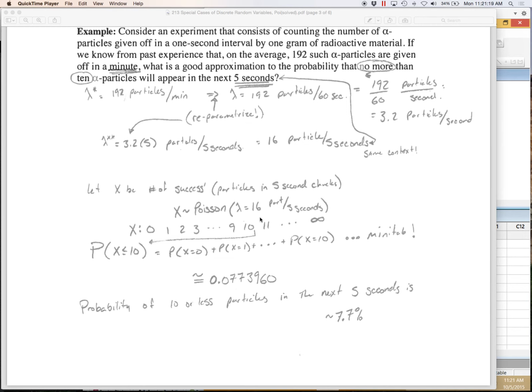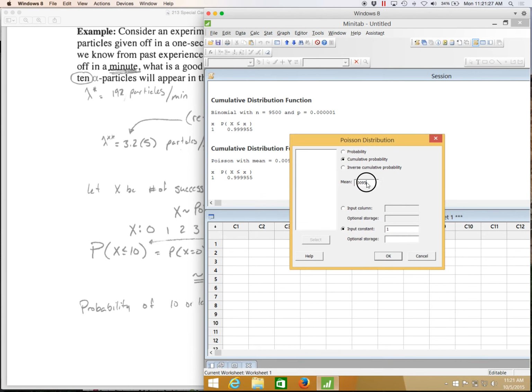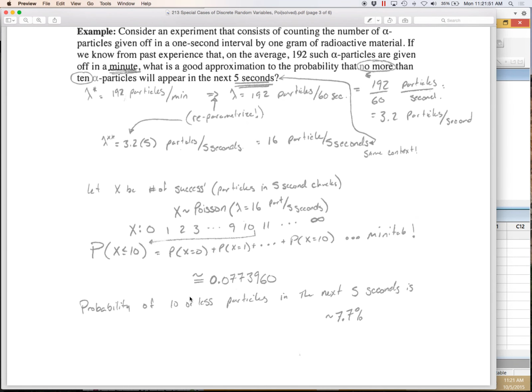Here I've got my lambda, or my average, for 5 seconds. What I'm going to do is go to probability distribution, Poisson. In this case, I want a cumulative probability, so 0 all the way up to 10, where the average is, on average, every 5 seconds I get 16, and I want less than or equal to 10. The probability of that happening is close to an 8% chance. Here you can see the actual number. The probability of getting 10 or less particles in the next 5 seconds is about 7.7%.